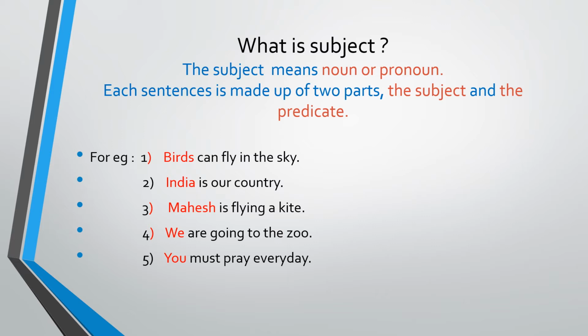Now, the sentence has two parts. Always the sentence has two parts. The first part is the subject and the second part is the predicate. So subject we studied here. Now, what is the subject? Yes, any noun or pronoun. A sentence begins with the noun or pronoun. It is a subject. Let's take the predicate.